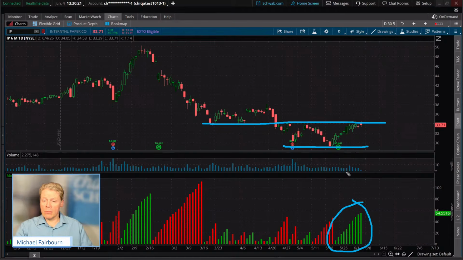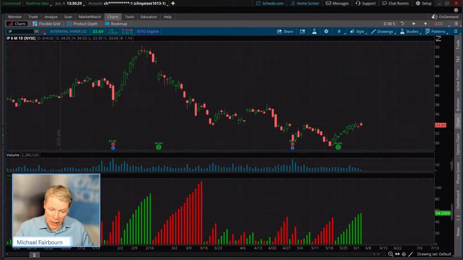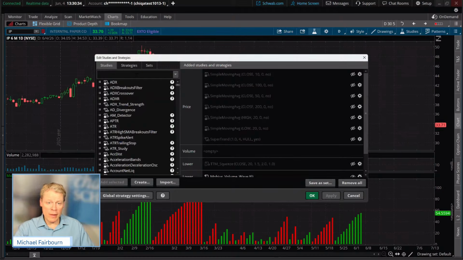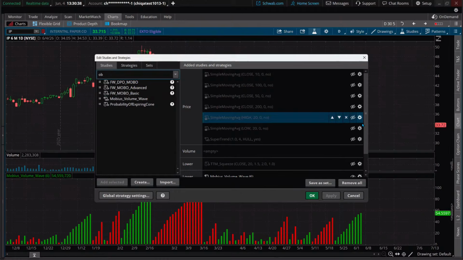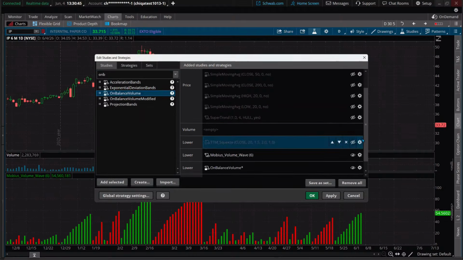On balance volume would be something completely different. Now, it might still show bullishness, no doubt about it, but it doesn't have to. Let's pull it up while we're talking about it, because I love the question, Keith. It gets us thinking, because now we can distinguish between the two, right? On balance volume or money flow. I'm just going to type in what you mentioned. On balance volume, they're like brothers. The on balance volume as well as money flow, they're very, very similar. The formula is different, but it is remarkable how similar they are.